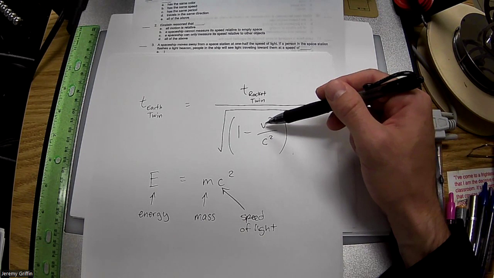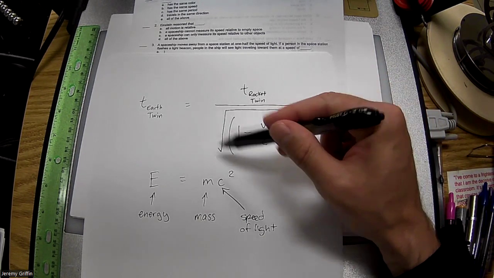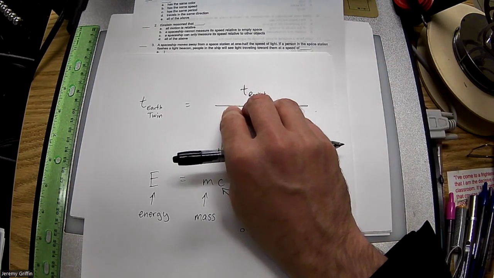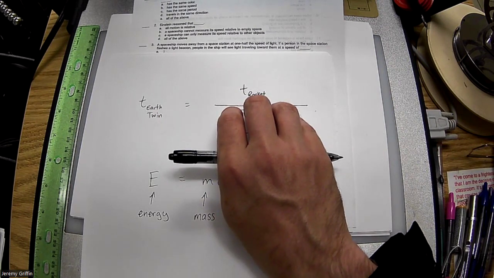B is much, much less than c, right? Guys, what's 1 minus 0? 1. What's the square root of 1? 1. And then the guy based on Earth and the guy in the International Space Station agree how much time has passed.